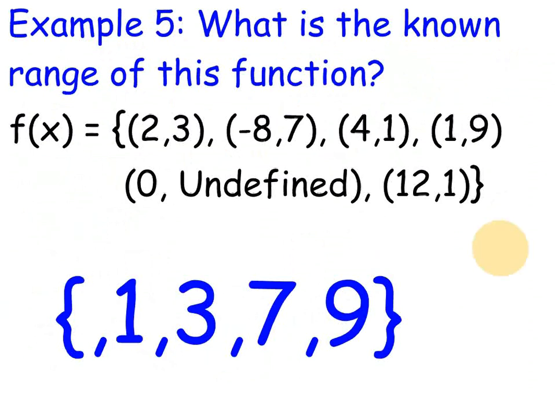Example number 4. We have a set of points. What's the known range of this function? Well, it's just the y values or the f of x values, so it's the second part of the points. So it's 3, 7, 1, 9. Undefined is not a y value. That means the point's not on the graph, so we don't include that. And then 1. Notice 1 occurred twice again, so you only include it once when you write out the range. And then we have 9, 7, and 3, and that completes the range of this function.